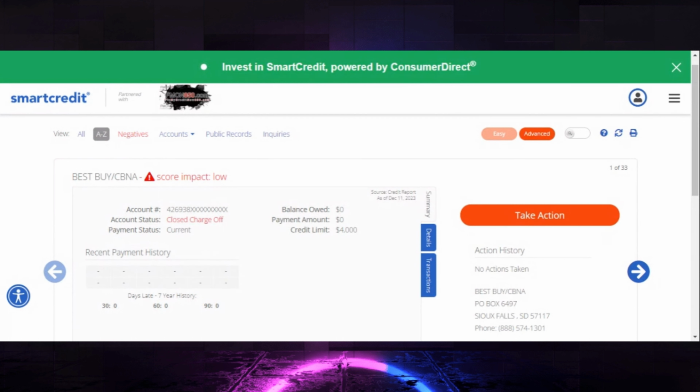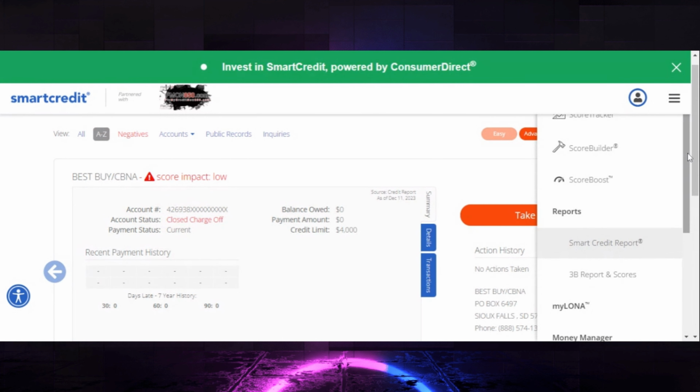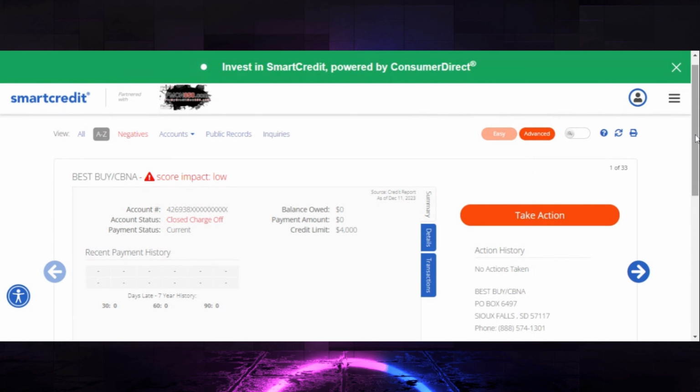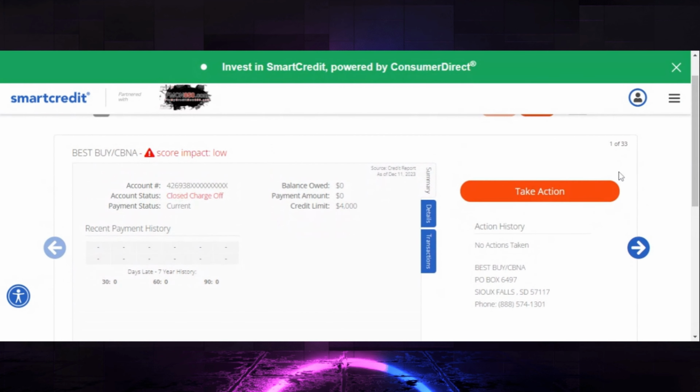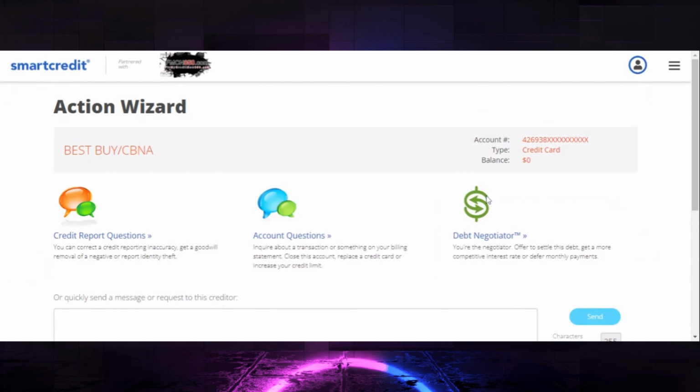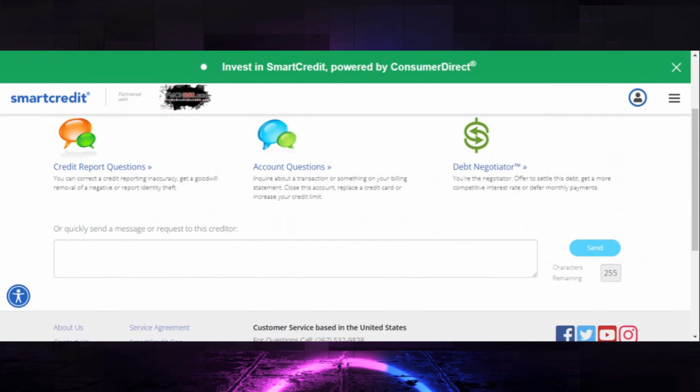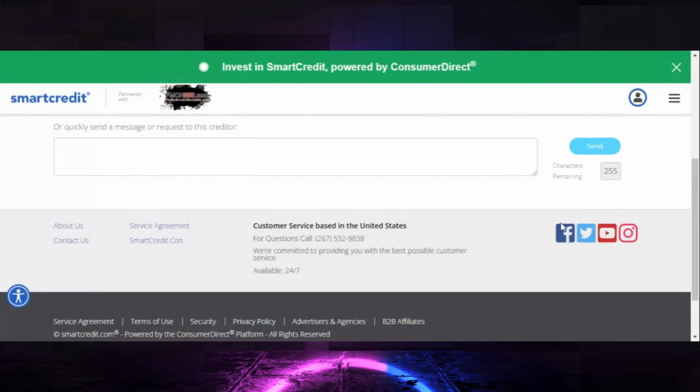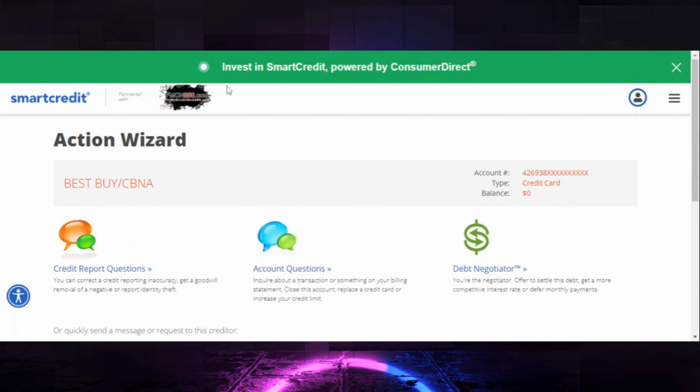You can actually go through Smart Credit. If you go to Smart Credit, click on these lines here when you log in. Keep in mind, this is for bankruptcies, but I'm also showing you how to remove negatives online. As you can see, this is a closed charged off account, and here it says take action. You click on it, and it asks you, basically, you can send a message. Just follow the prompts. Then you hit submit, and magically you've done an online dispute without sending any information, showing any proof, or doing an actual dispute letter.